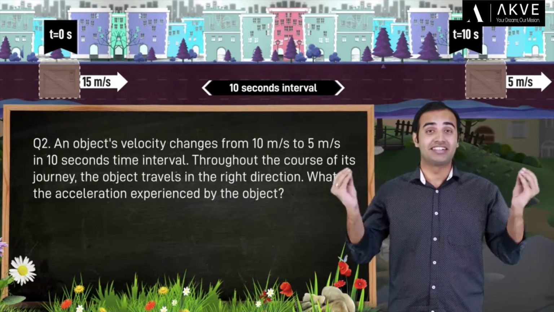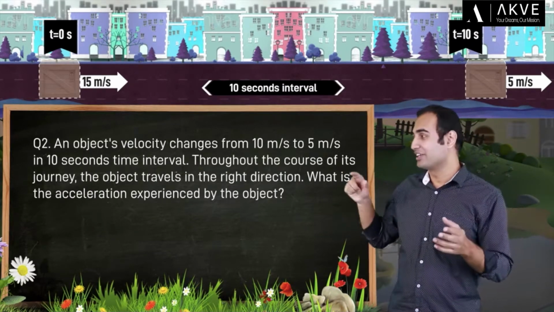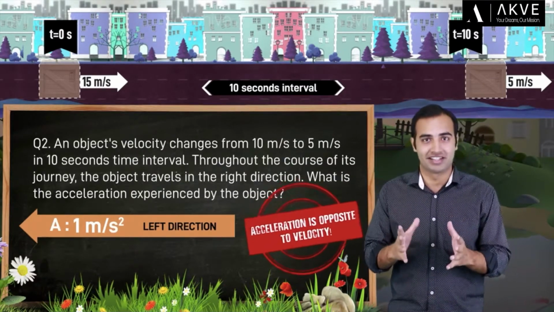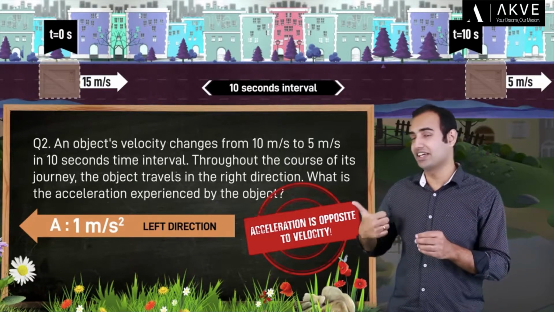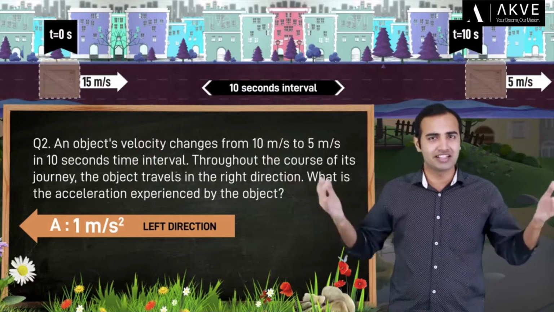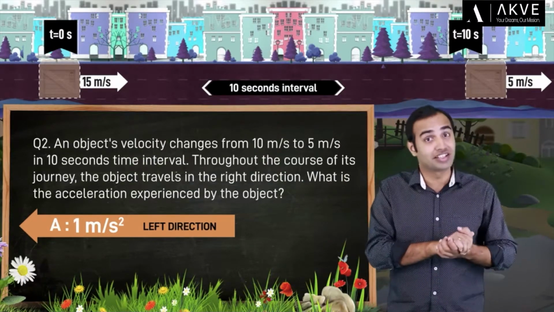Time's up. The right answer for acceleration is 1 meter per second square towards the left direction. Yes, the direction of acceleration in this case is opposite to the direction of velocity. Now, why is that the case? Let's go check it out in the solution.